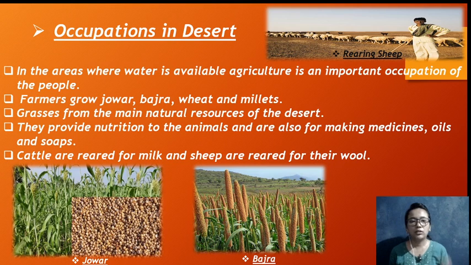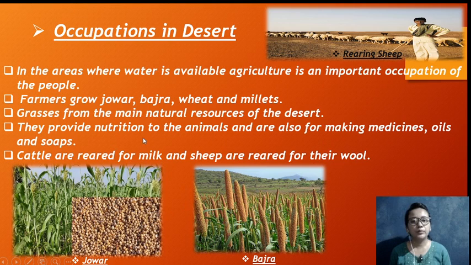So let us talk about the occupation in the desert. In the area where the water is available, agriculture is an important occupation of the people. The farmers grow jawar, bajra, wheat and millets, as you can see in the image. This is jawar and bajra.